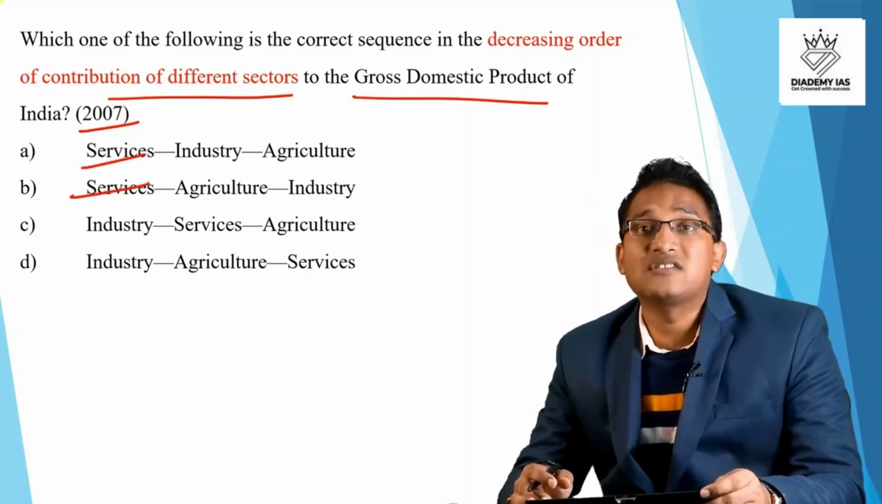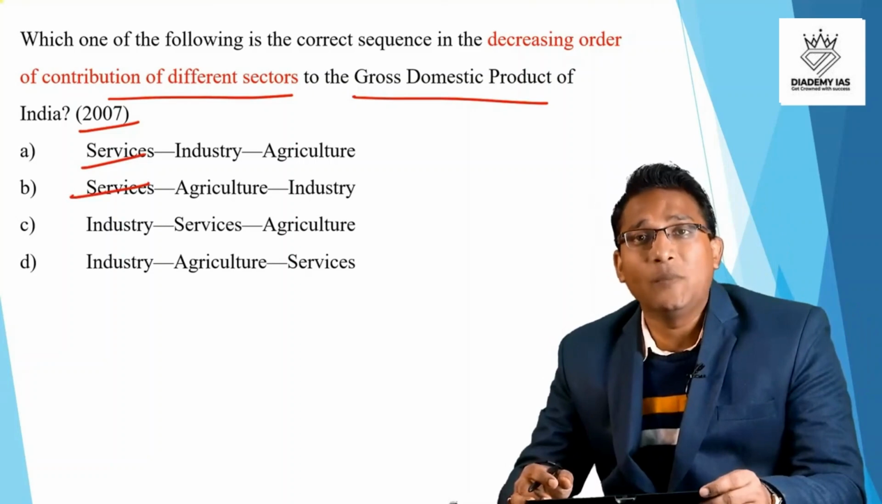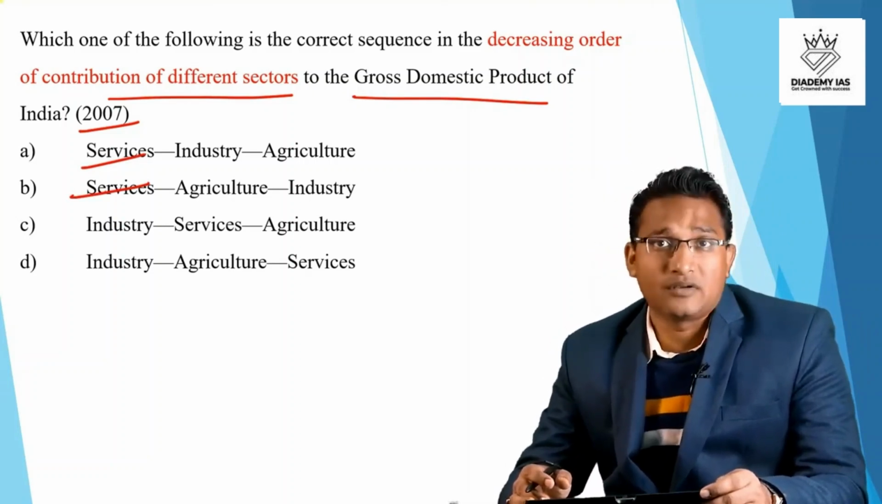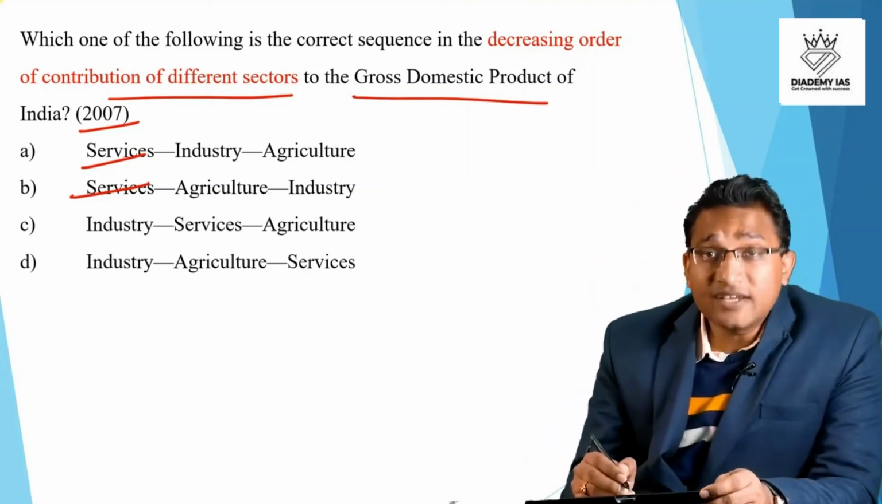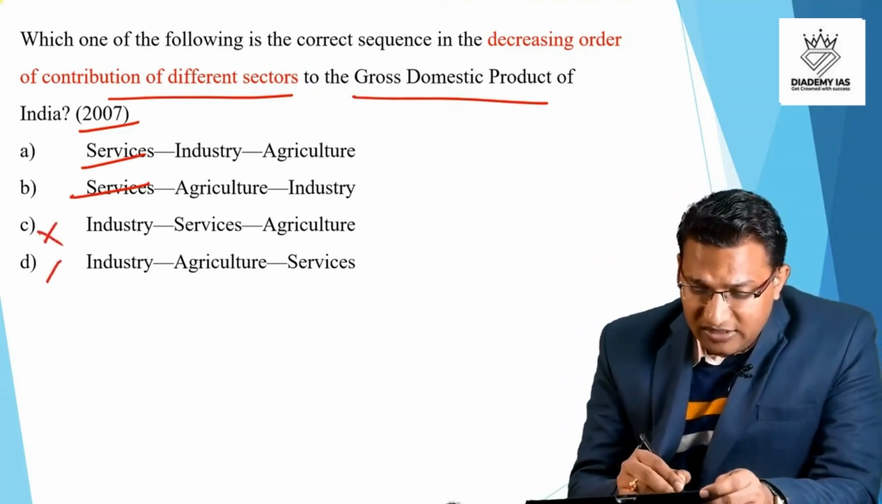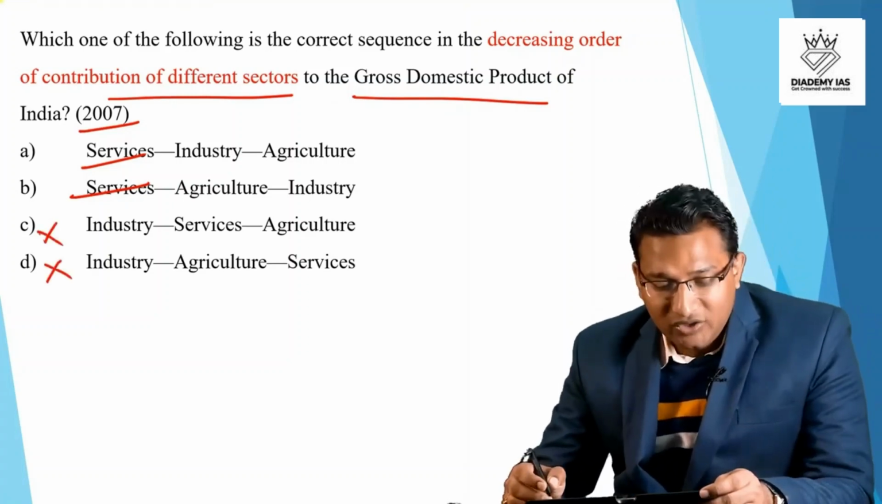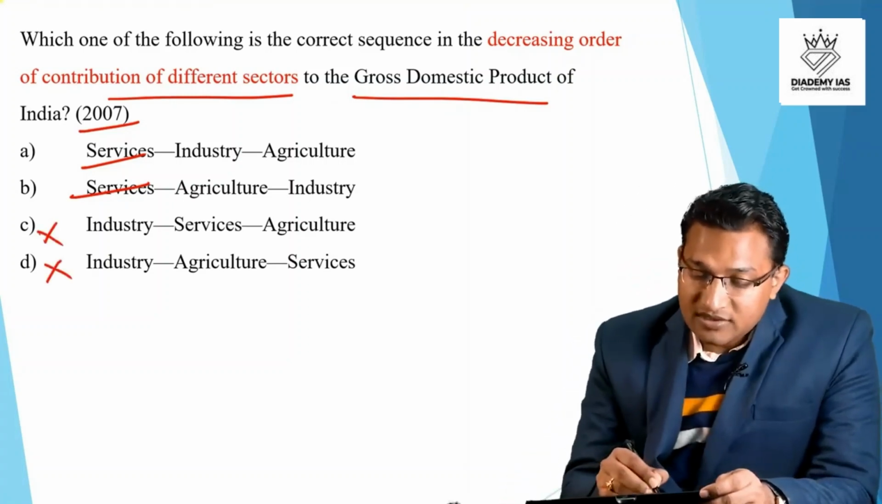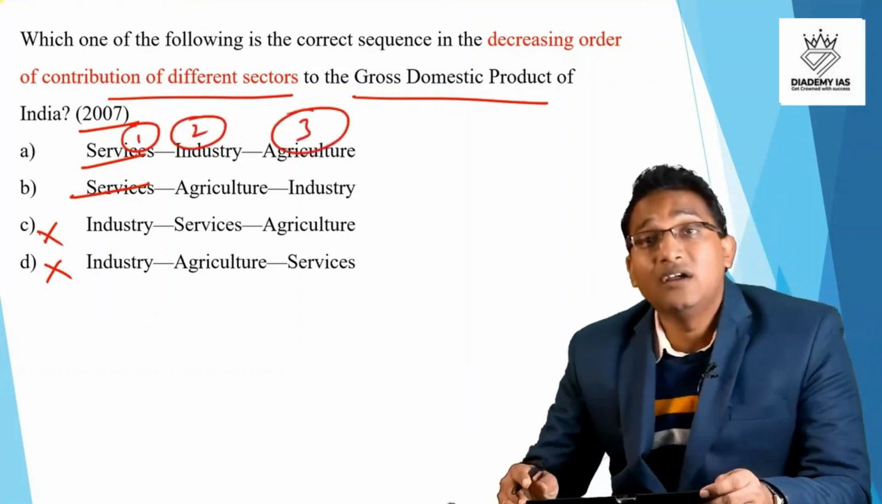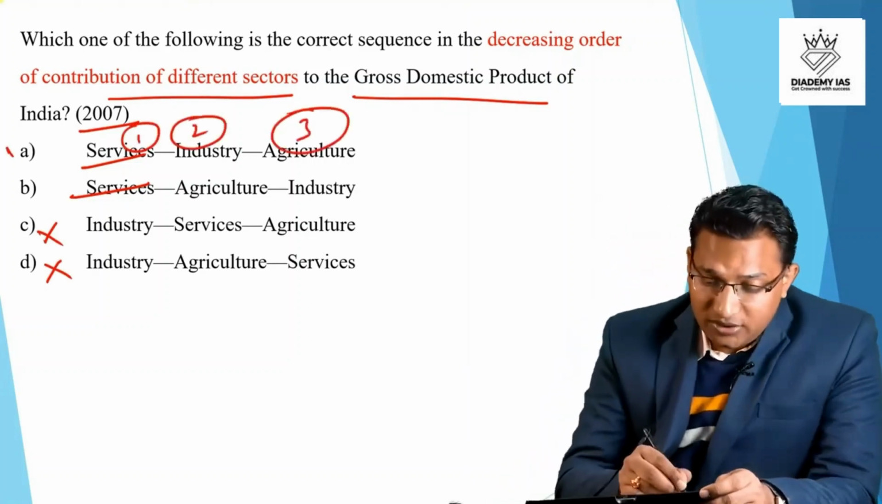This is the factual thing I have not discussed in the lectures, but you might have heard in the newspaper. I'll be discussing this in detail in the newspaper, right? So highest share is in the service sector. So option D and C are eliminated. Now in the option A and B, the second highest share goes to the industry and third highest share goes to the agriculture. Answer is option A.